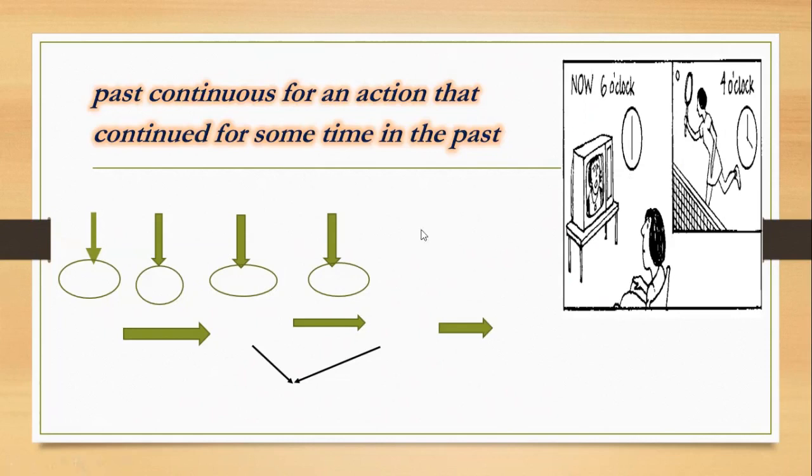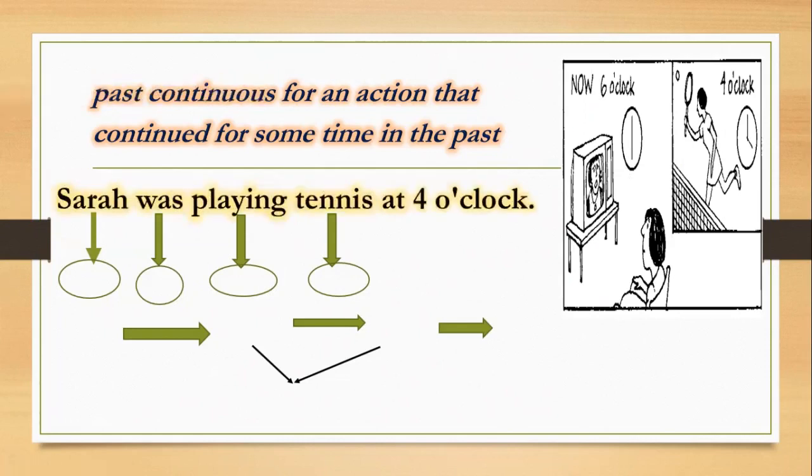Okay, so to form a sentence about the second part of this picture, we can say Sarah was playing tennis at 4 o'clock. The subject is Sarah. Here we have the past form of verb to be, which is was. Was if the subject is singular, were if the subject is plural. Playing is a verb plus ing. Here we have tennis, which is the object of your sentence. At 4 o'clock, it is the time, when Sarah was out and she was playing tennis.